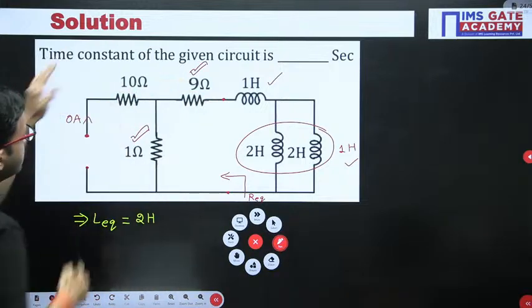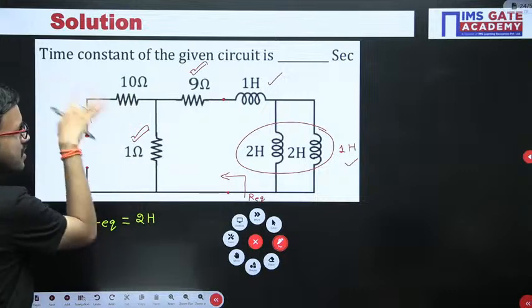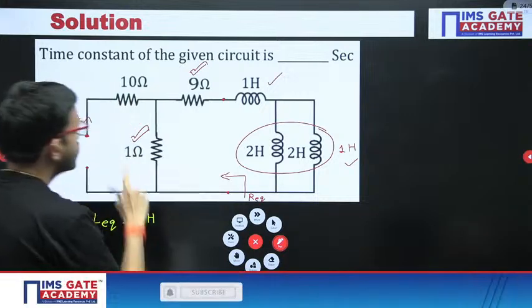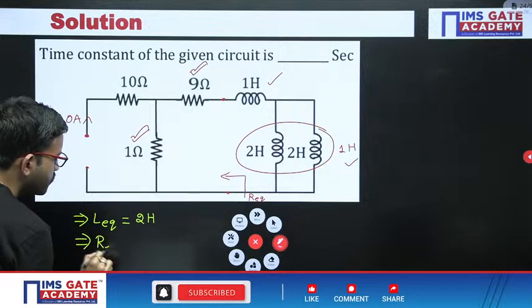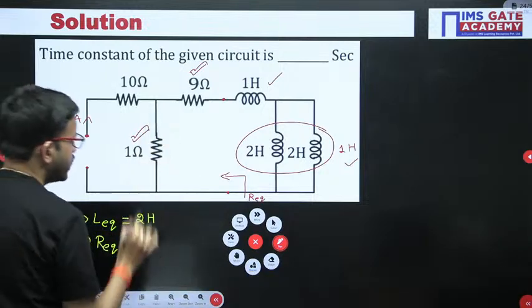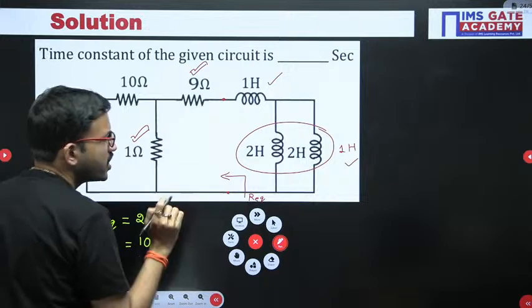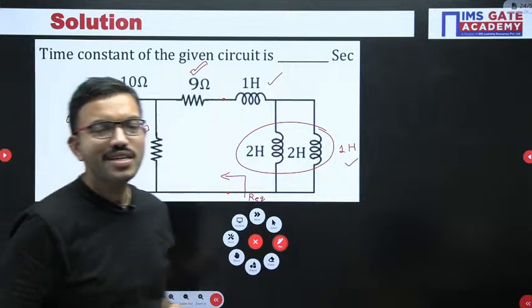The moment no current flows in this branch, you can remove this resistor. It is an open circuit, right? The 1 ohm and 9 ohm are both connected in series. R equivalent you get 1 plus 9, that is 10 ohm. In this manner you have to find the R equivalent.